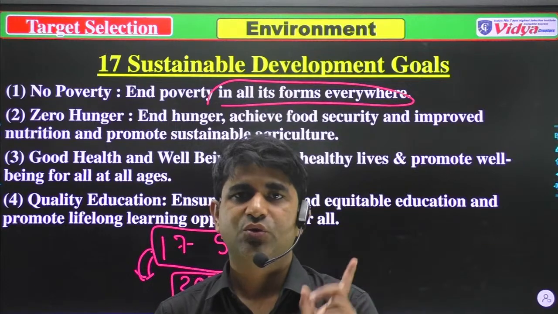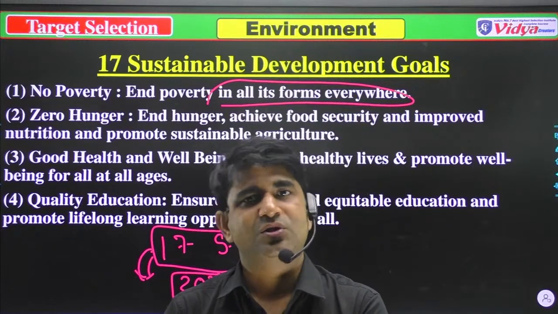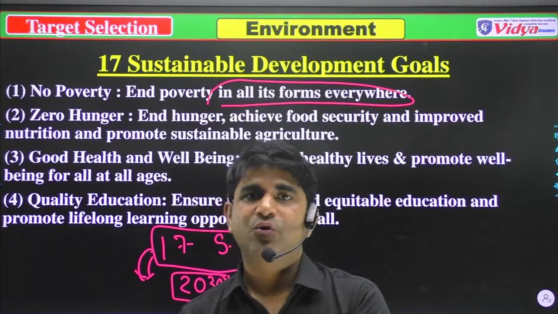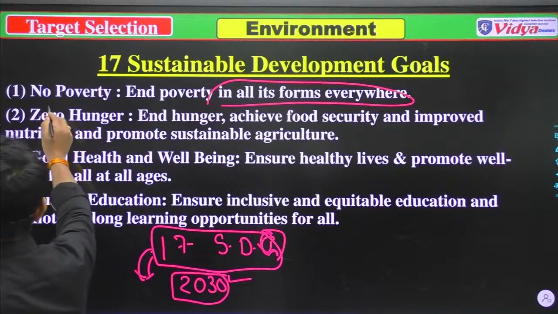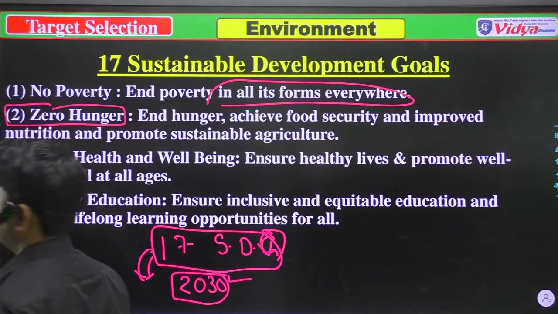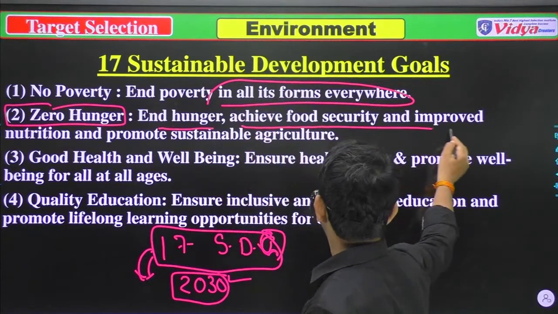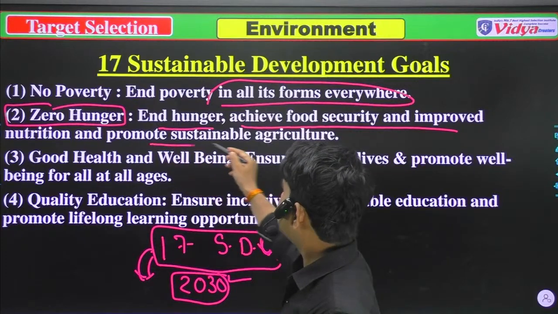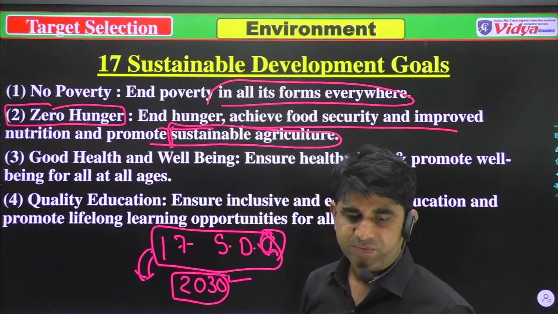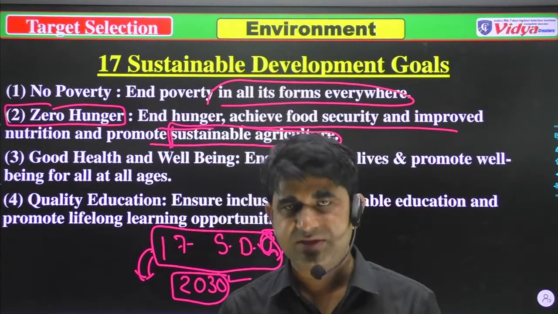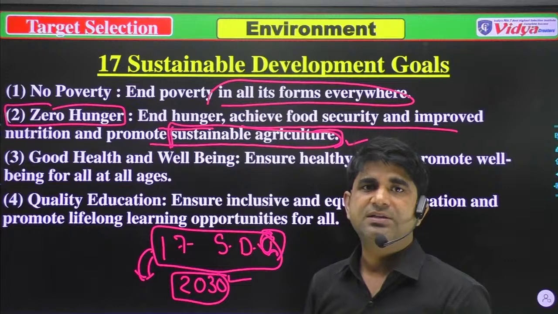If you learn the first goal, the second goal will be clear to you, because when there is no poverty, there will be no hunger. So our second goal is zero hunger, which means end hunger, achieve food security, improve nutrition, and promote sustainable agriculture. In a few minutes we'll talk about what you mean by sustainable agriculture, because that question has been asked various times.